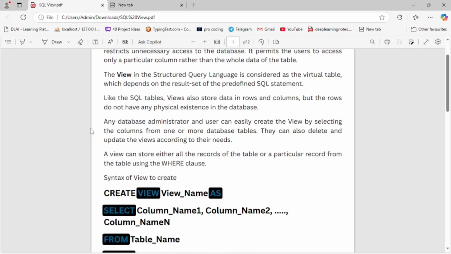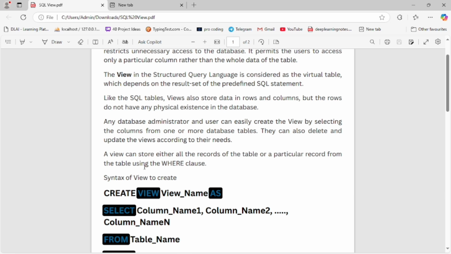Any database administrator and user can easily create a view by selecting columns from one or more database tables. They can also delete and update the views according to their needs. A view can store either all the records of the table or particular records from the table using a WHERE clause.